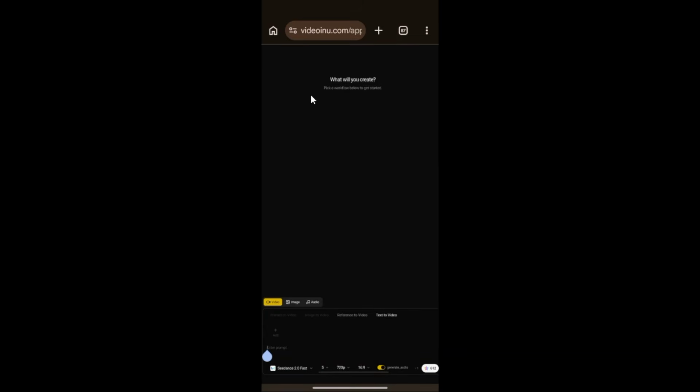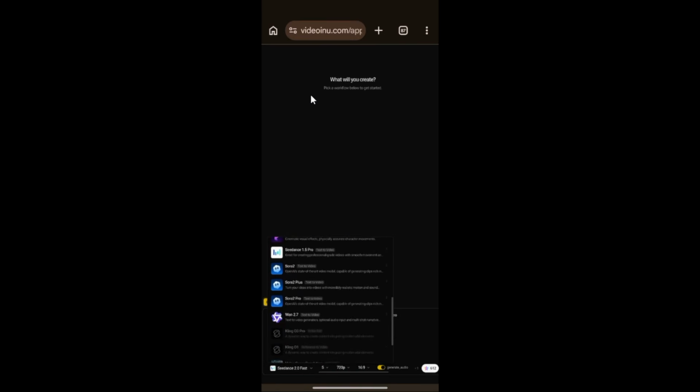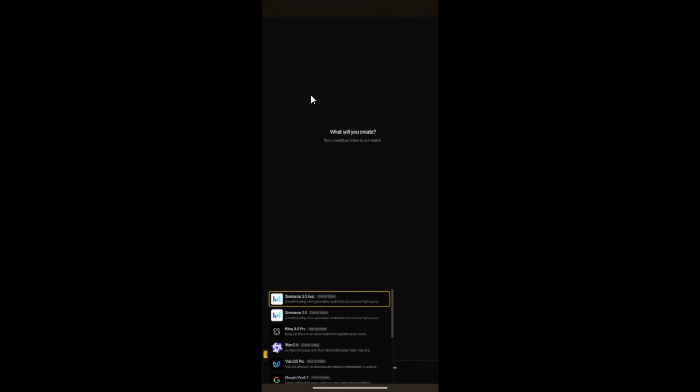I love it. All right, then if you look down here, you want to see other models as well. You see, this is beautiful. We have Cedance 1.5 Pro, we have Sora, we have one, and I'm not going to waste time on that. So quickly going to select the one we want to use, which is Cedance 2.0 fast.